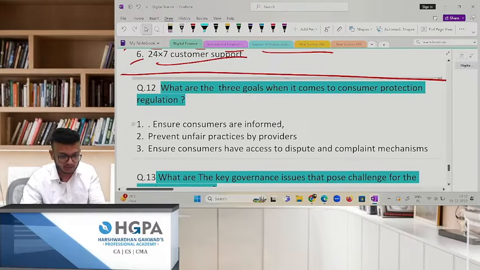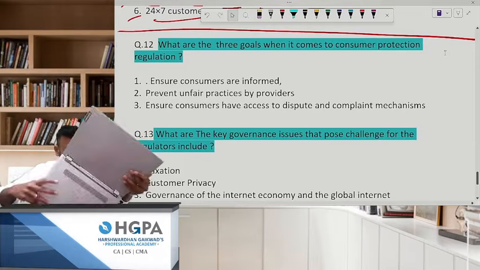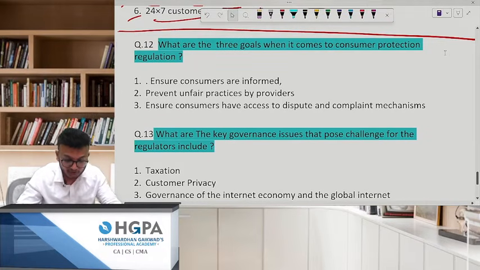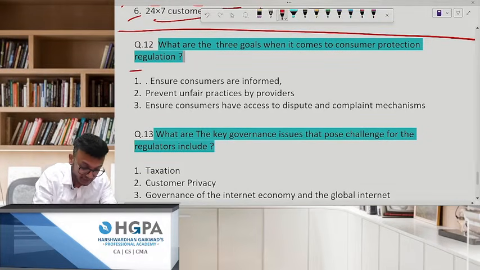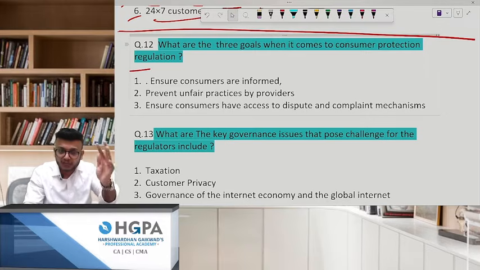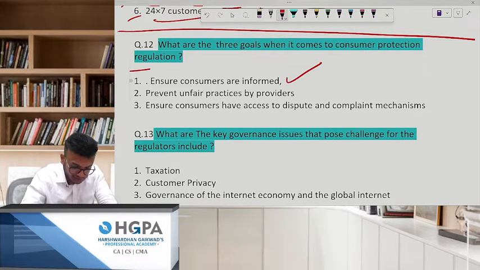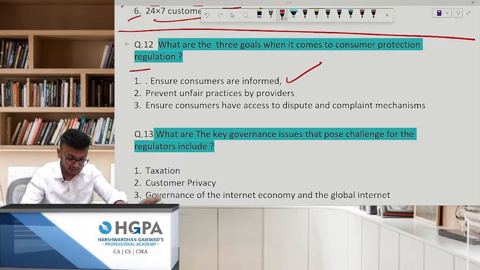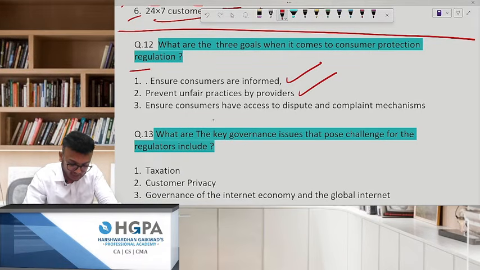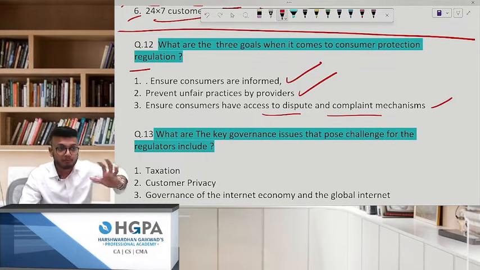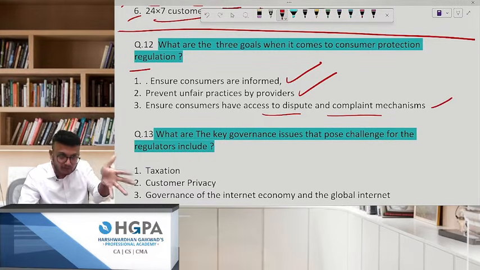Now we'll come down over here. Pay attention, please. What are the three goals when it comes to consumer protection regulation? So what are the three goals according to them? First, ensure consumers are informed. This is what the government is thinking. Consumers are informed. Prevent unfair practices by providers. And ensure consumers have access to dispute and complaint mechanisms. See, these are three goals before the regulator if anything new is going to come in.